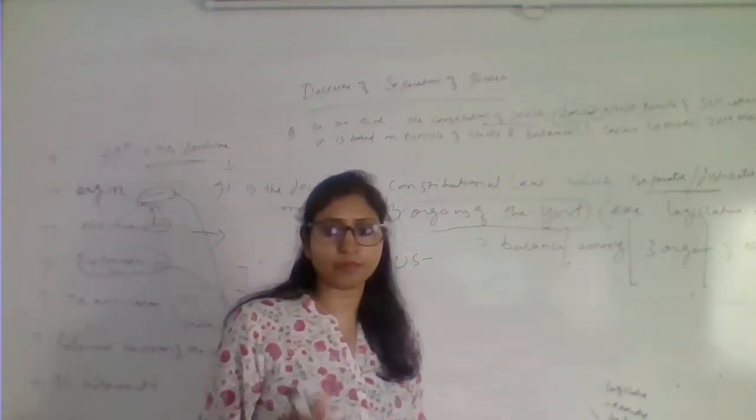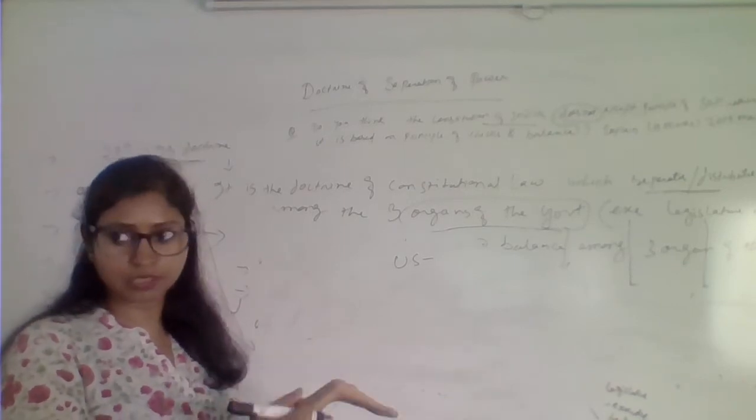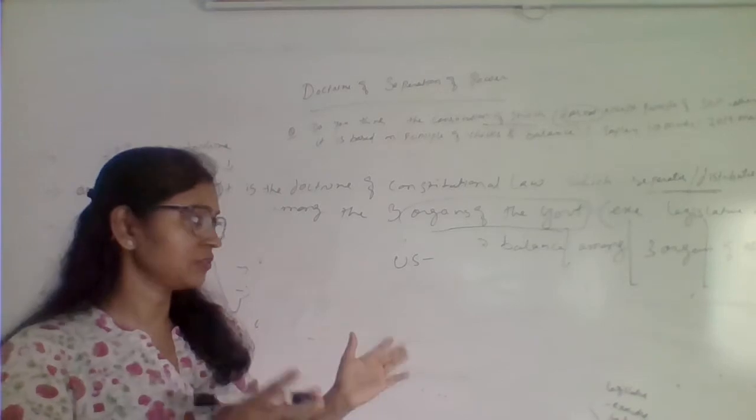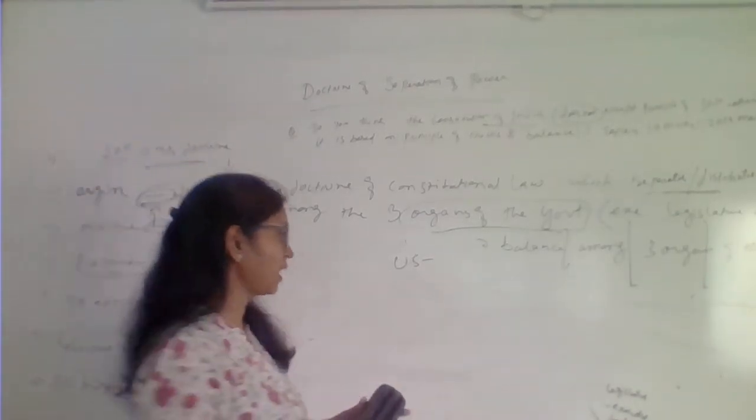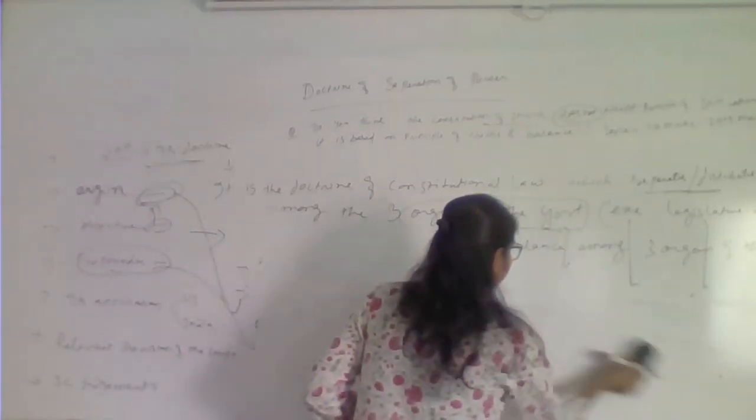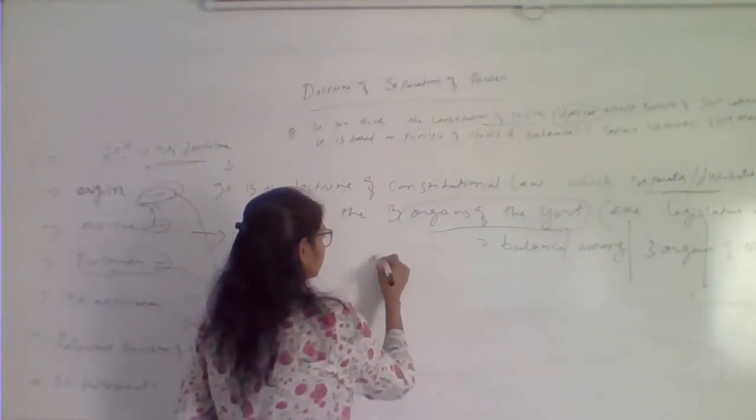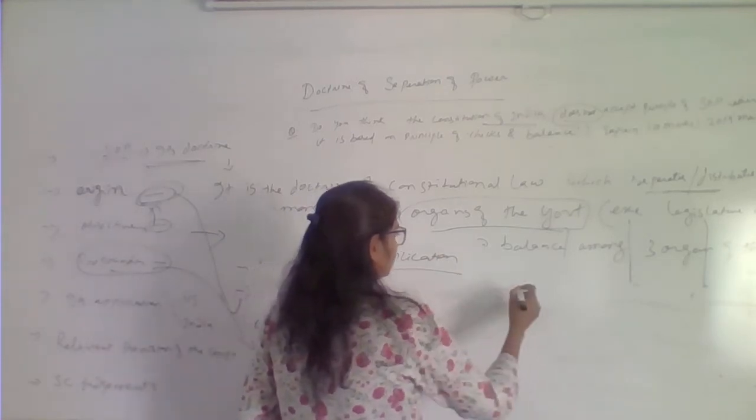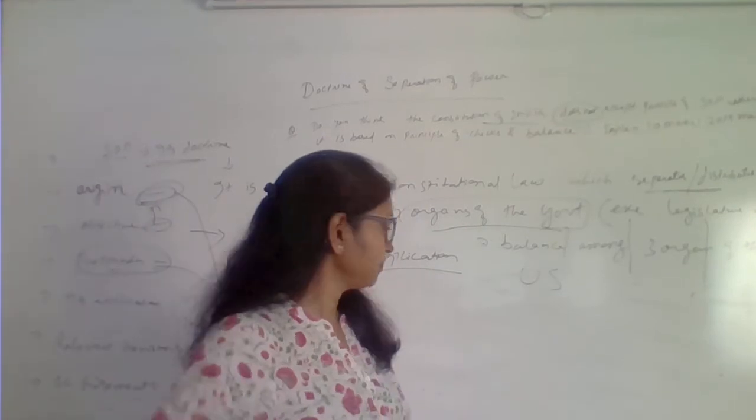We'll see the application both in the US, because that is where the Constitution included separation of power for the first time, and we'll also see how the separation of power is established in the Indian system. So we'll see the application both in India and the US. So US first, and then we'll bifurcate and see India.